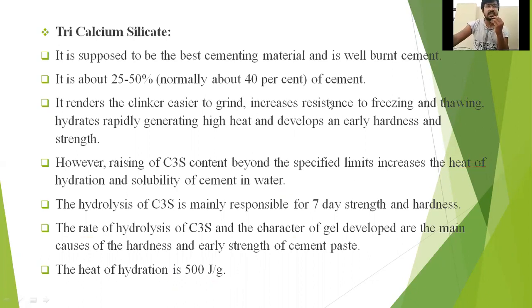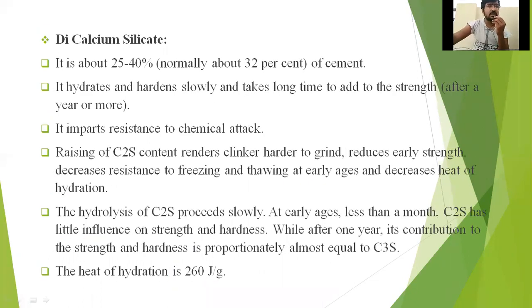Next, we'll see dicalcium silicate. Dicalcium silicate is more or less the same. It is about 25 to 40% of cement. If you have taken 100 grams of cement, how much dicalcium silicate is present? 25 to 40% of cement. 25 grams to 40 grams of dicalcium silicate will be there in the cement. Have you understood the first point?